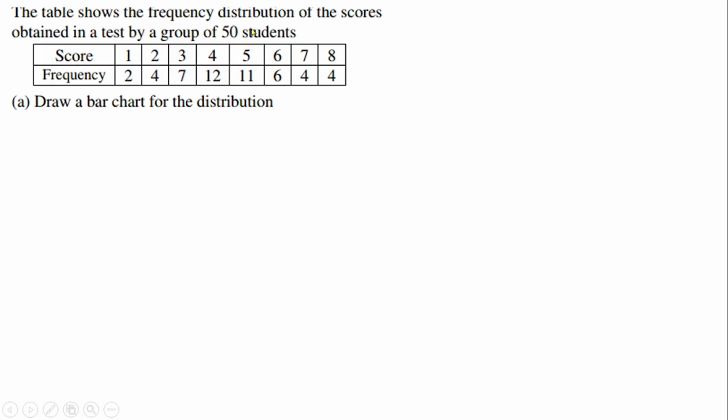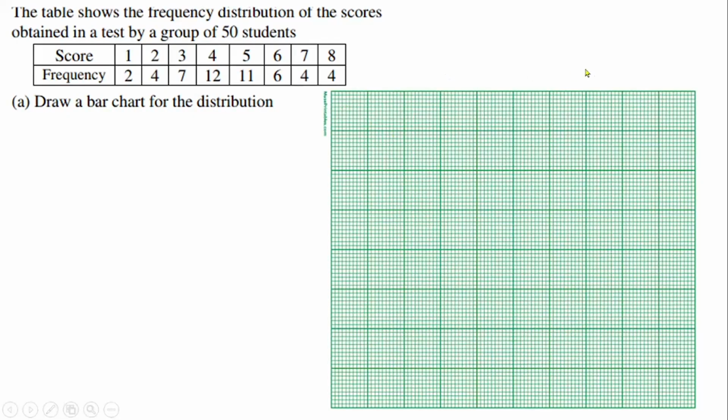So that means before I can do this, I need a graph, like I told you. So we need to draw this on a graph book. A bar chart is drawn on a graph book. So get your graph book, and let's start the journey together. Now imagine this is the graph book I want to use. So this is my own graph book. I'm going to be drawing this bar chart on this graph book you are seeing on the screen right now.